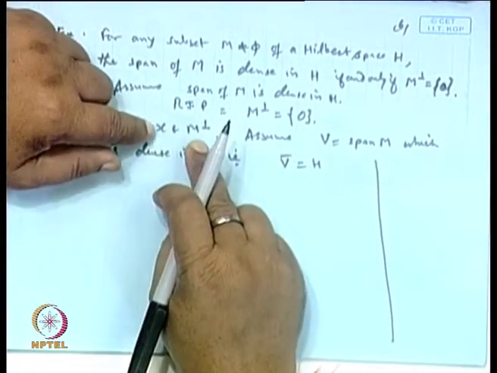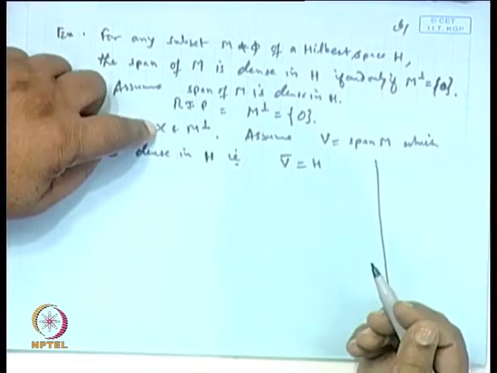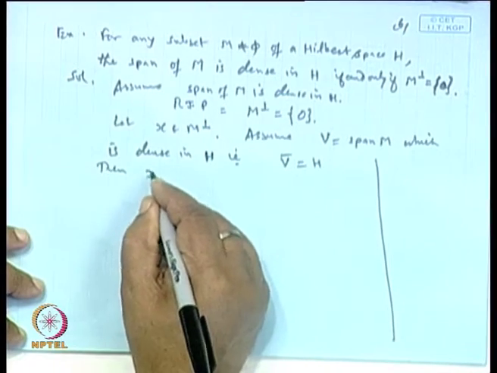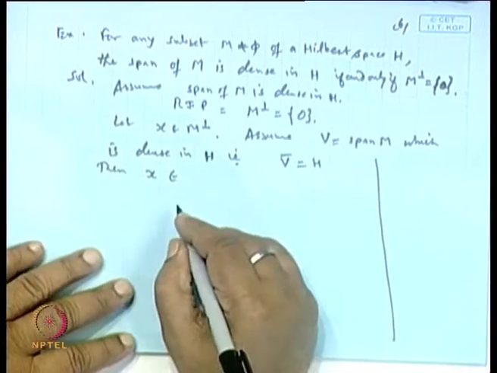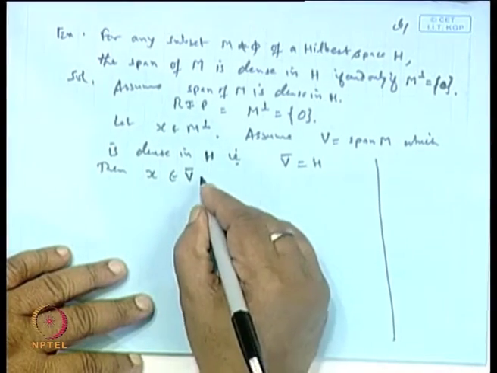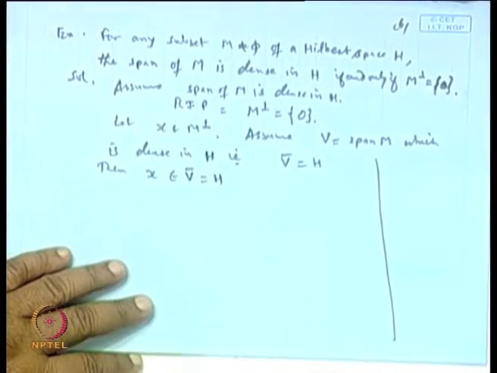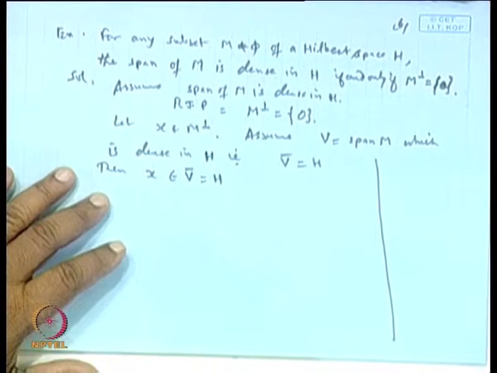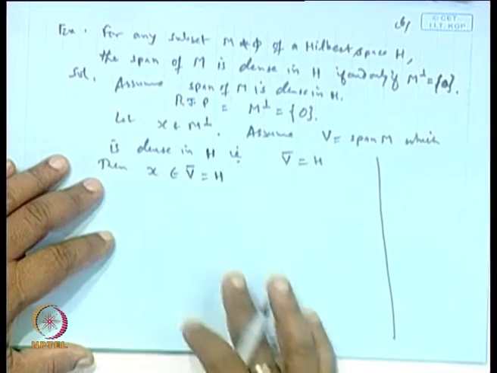So it must be a point of H also. So x belongs to V bar, which is H. Is it clear or not?